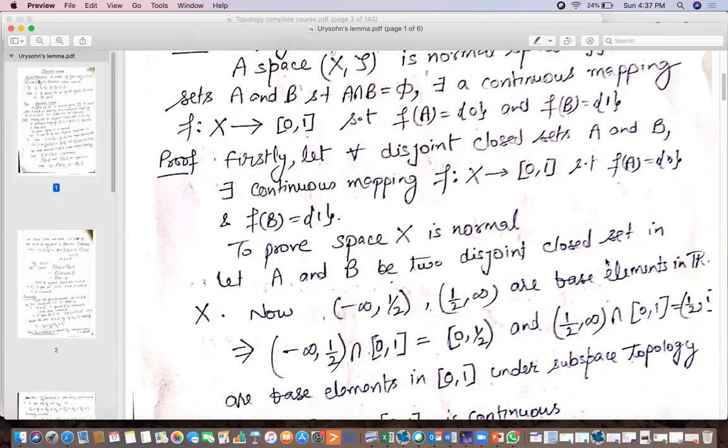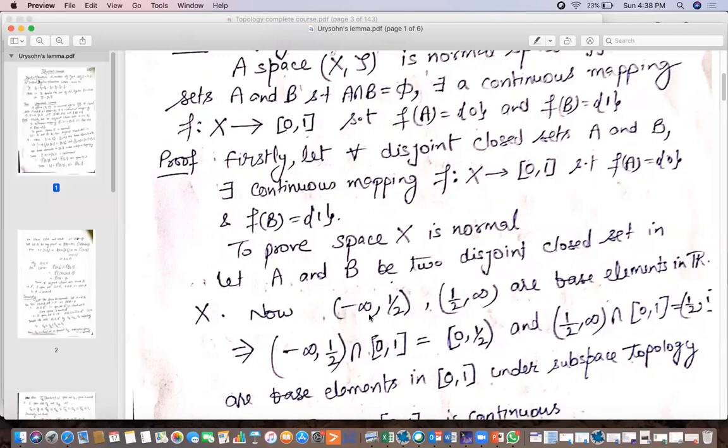Let A and B be two disjoint closed sets in X. Now, (−∞, 1/2) and (1/2, ∞) are two base elements in R. We will first find base elements in [0, 1]. As the function is continuous, the inverse images of open sets in [0, 1] will be open in X, because f is continuous. We will use this property of the continuous function.